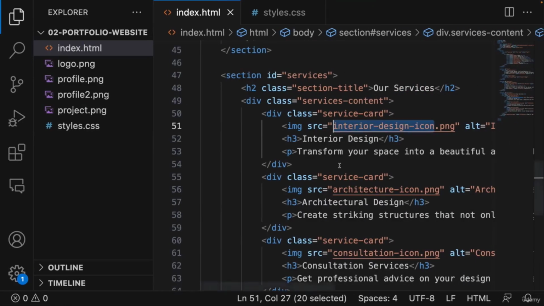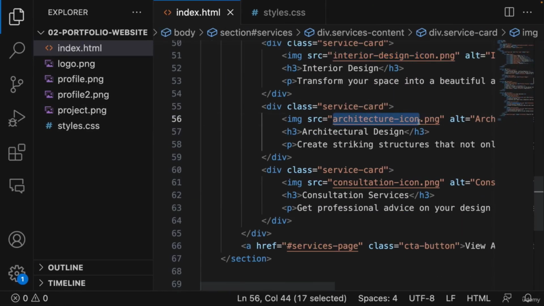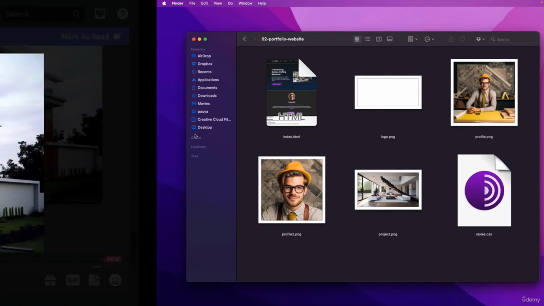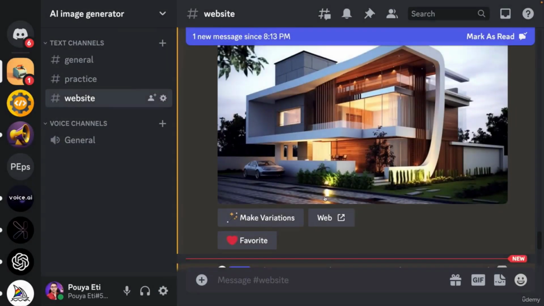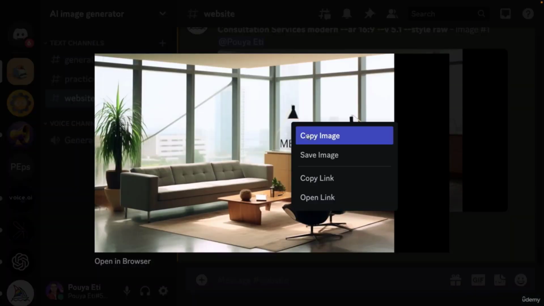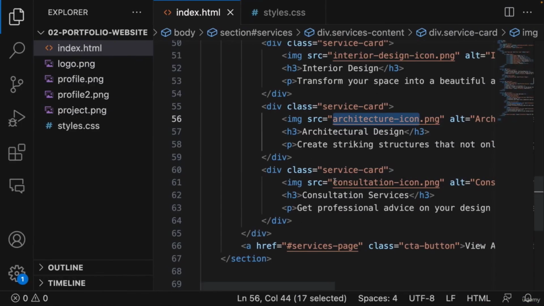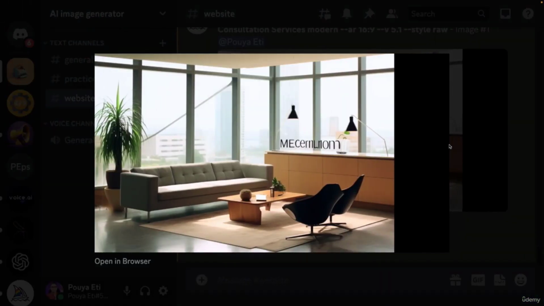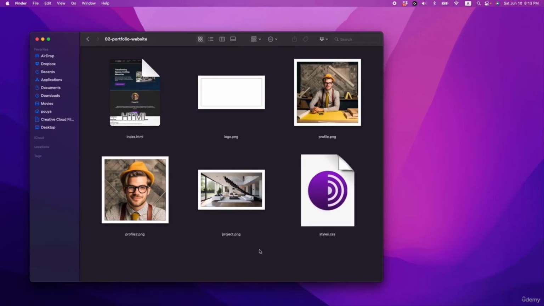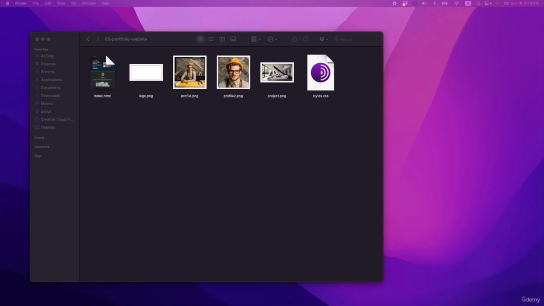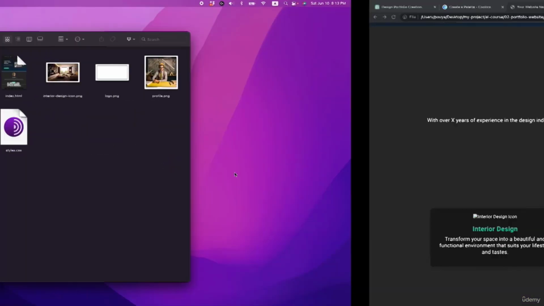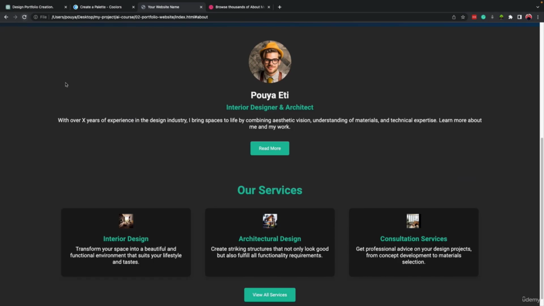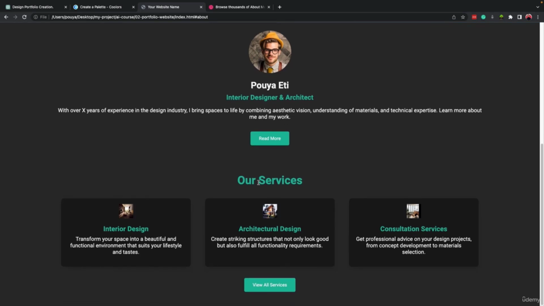So let's come here in the codes. This one is architecture icon. Okay, save it. Down this one, save it. Consultation icon.png, save it, right? And let's come here, and I'm gonna copy and paste the images inside this folder. So if we refresh it, okay, we see the images and it says a square, and they're really small. So we can tell ChatGPT to make them full width.